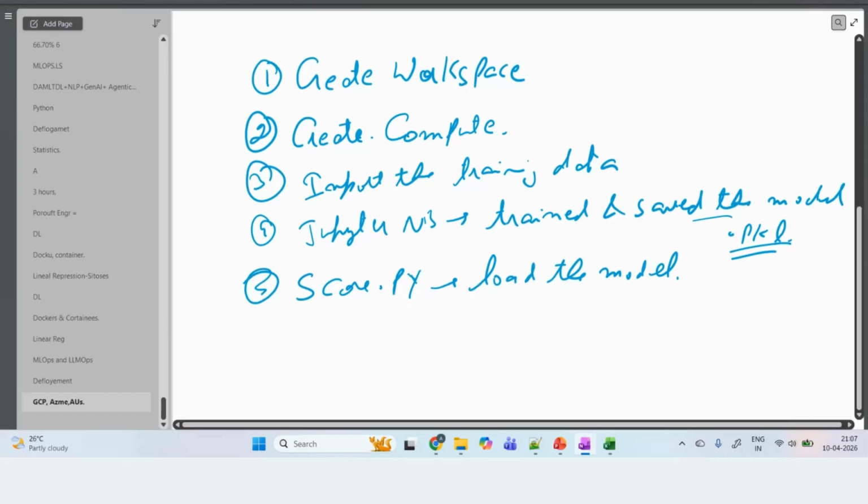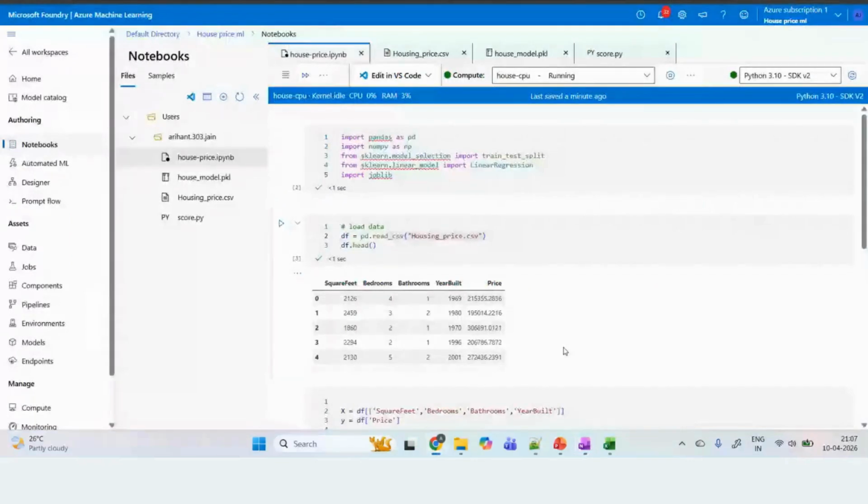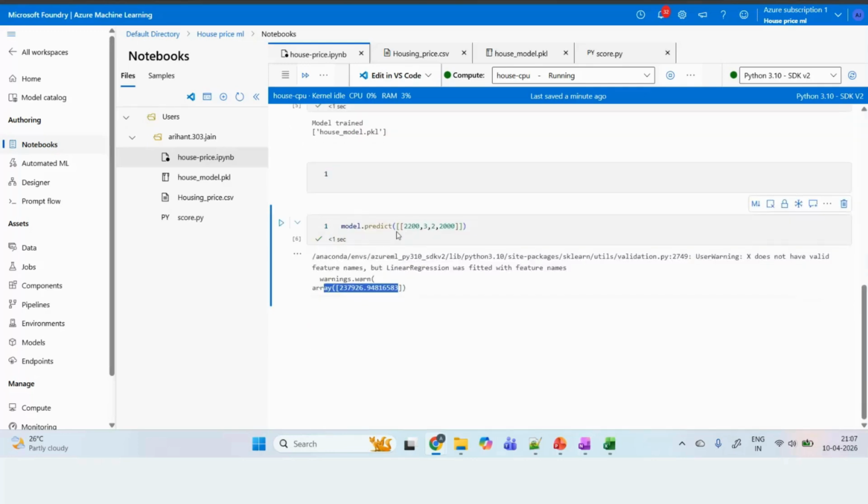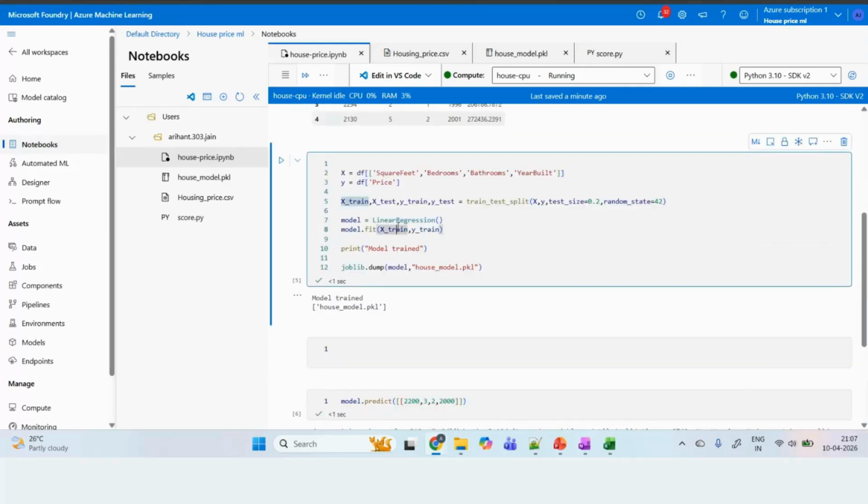Okay, so these are the steps which we have done till now. Now what is the next step? Once the model is done and stored, we have to register that model. In this you will be doing multiple experiments, creating model 1, model 2, model 3, model 5, different models. Then which model do you want to take to production? You are going to register that model.